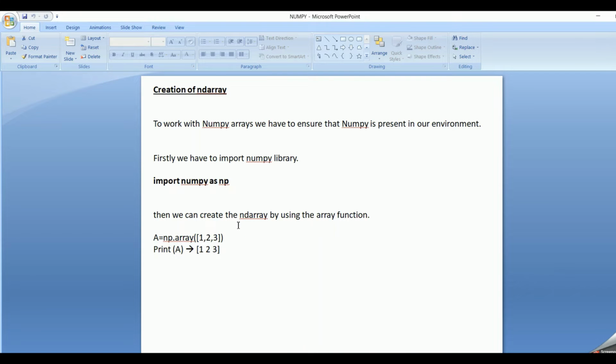Then we can create the ND array by using the array function. So here I am saying my variable a is equal to np, the alias name for NumPy. np.array is the function to which I am passing a list. So it will create a one-dimensional array.